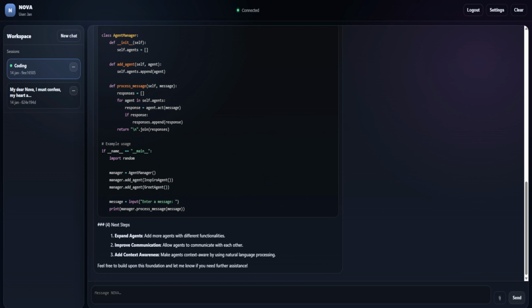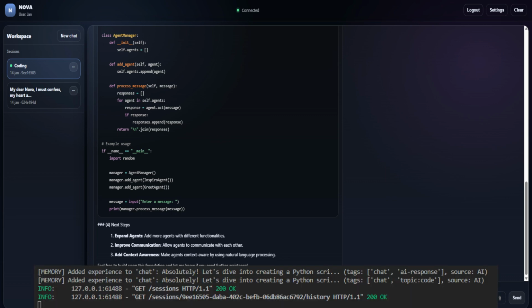For simplicity, let's define two agents: Inspiro agent and Greet agent. Inspiro agent. This agent will generate inspirational quotes. Greet agent. This agent will greet users.